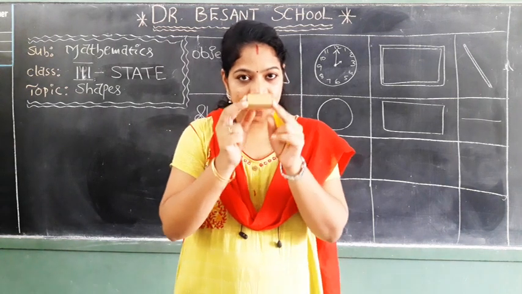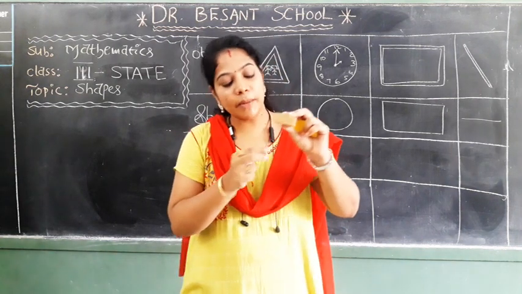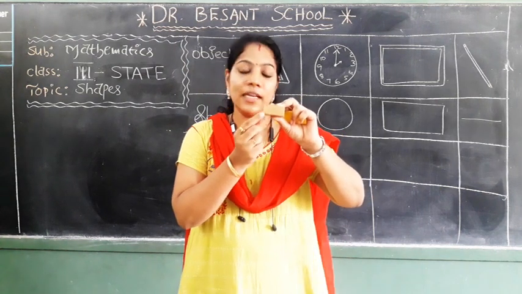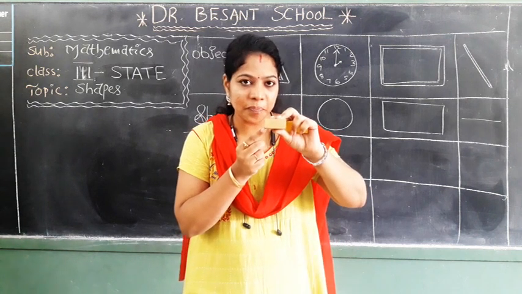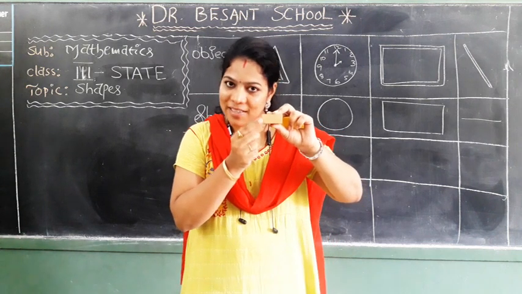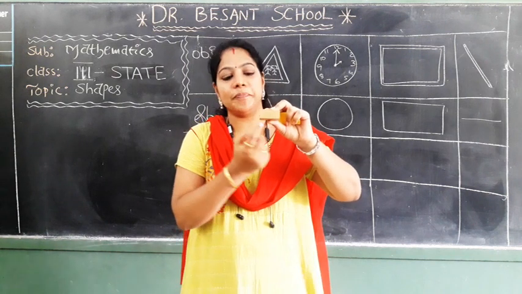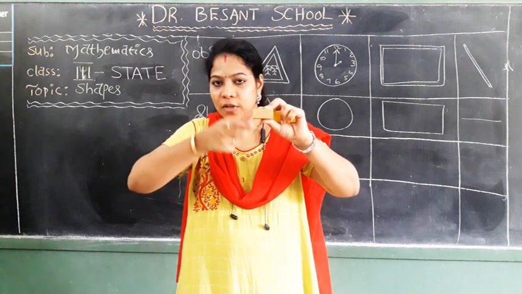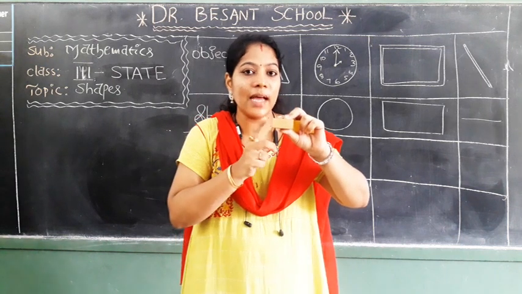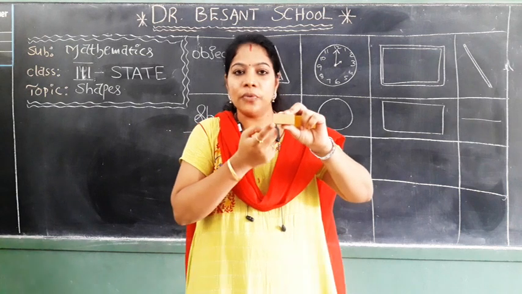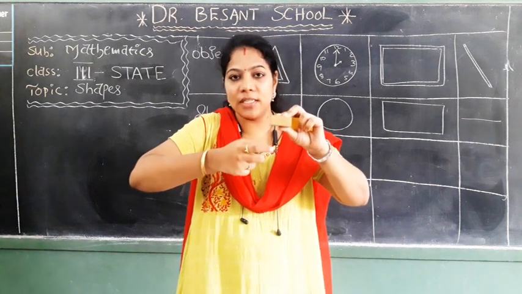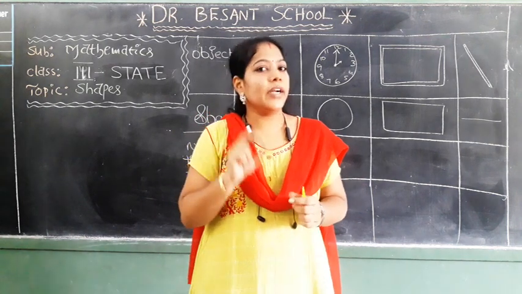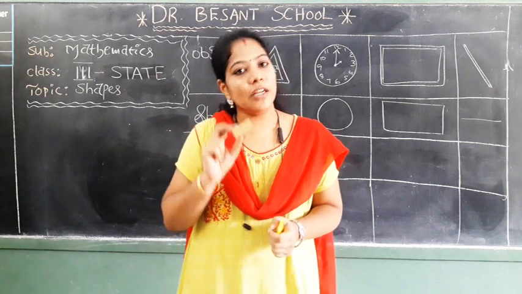Now coming to the cuboid. This is the length of the cuboid and this is the breadth of the cuboid and this is the height of the cuboid. This is the length and this is the breadth and this is the height. Total how many dimensions does the cuboid have? One dimension, two dimensions and three dimensions. A cuboid has three dimensions. That's why this cuboid is called a three-dimensional figure.